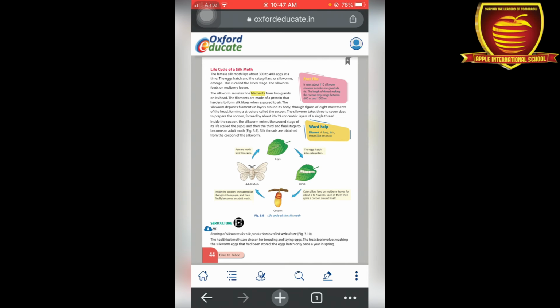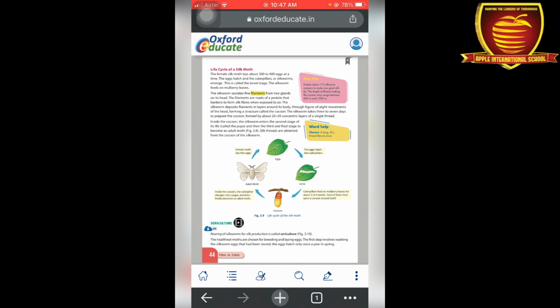A female silk moth lays approximately 300 to 400 eggs at a time, on leaves, as you see in the picture. The main leaves needed for the production of silkworms are mulberry leaves.